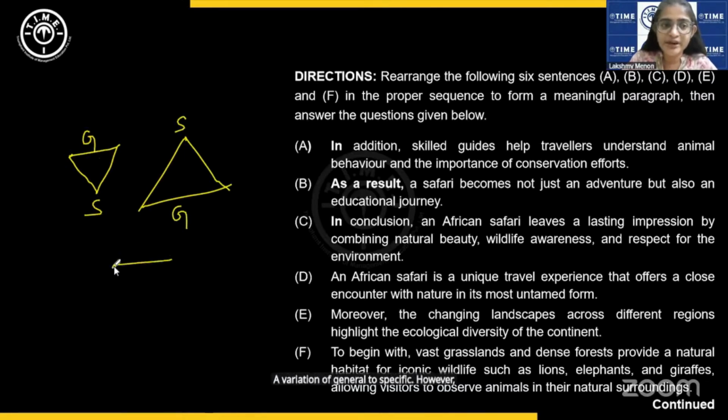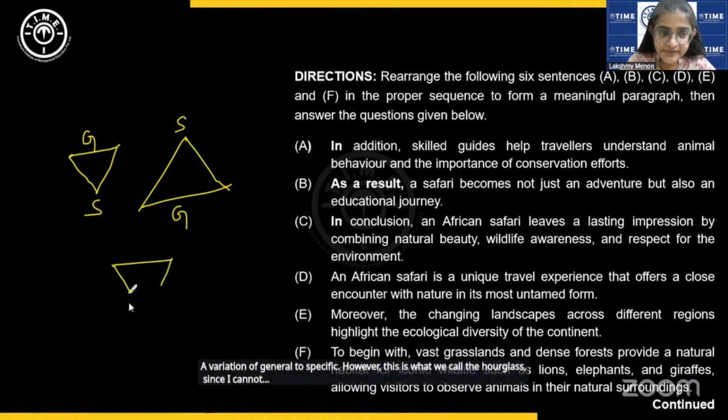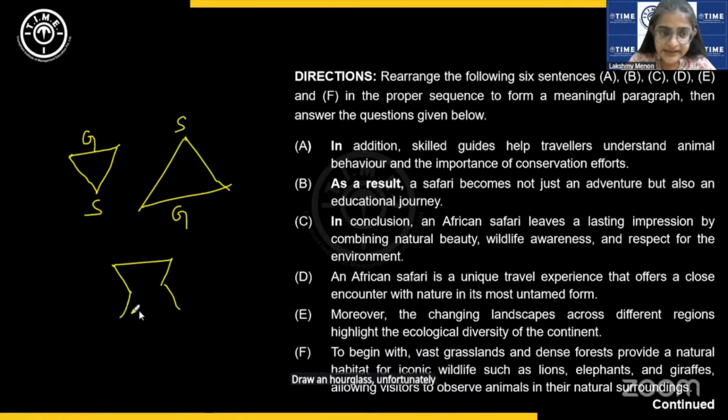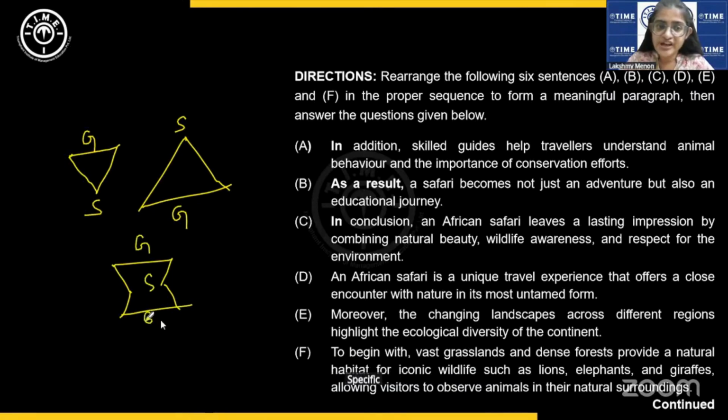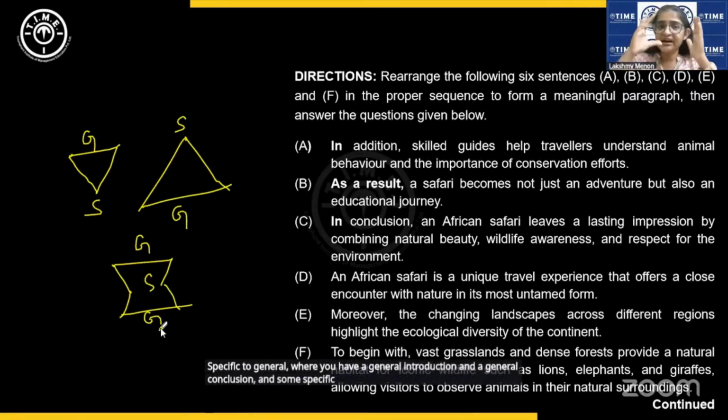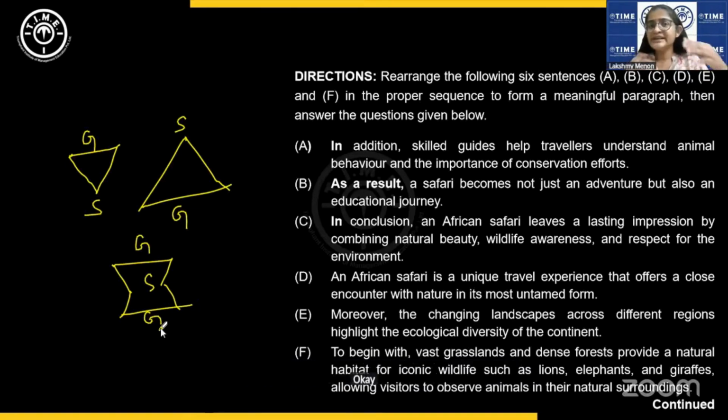Okay. Now, another possibility is a variation of general to specific. However, this is what we call the hourglass. Since I cannot draw an hourglass, unfortunately, I'll draw something like this, but you have all seen the hourglass, right? General to specific to general, where you have a general introduction and a general conclusion and some specific data, examples, etc. in between. Okay, all these are the common patterns for para formation.